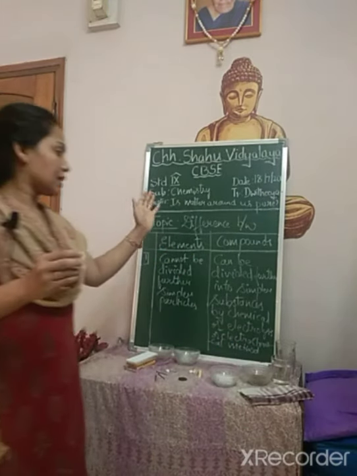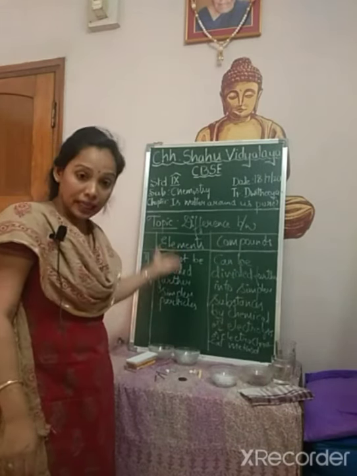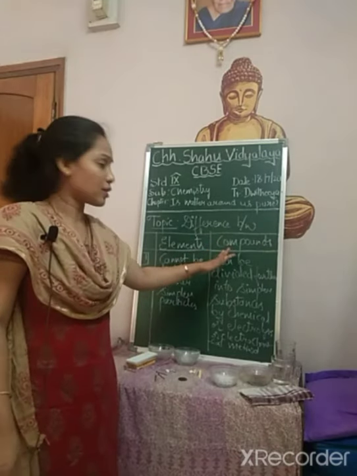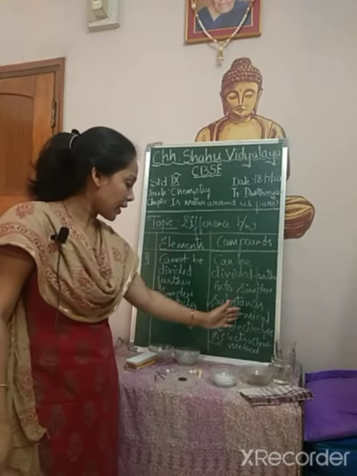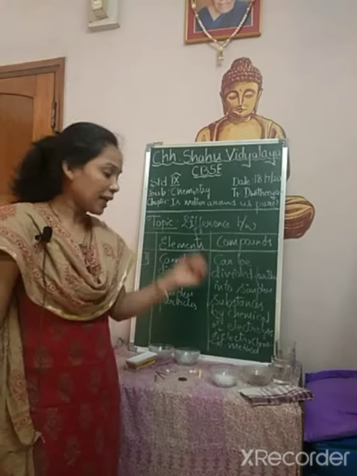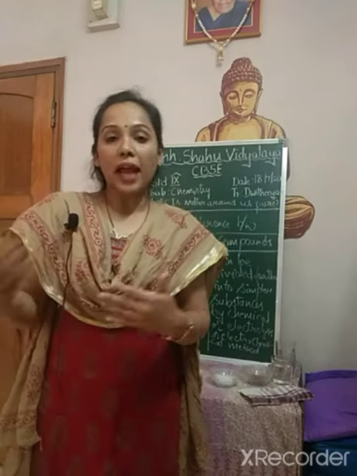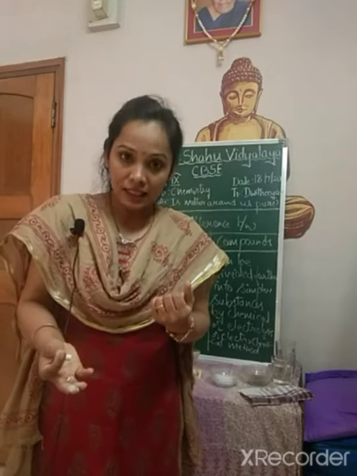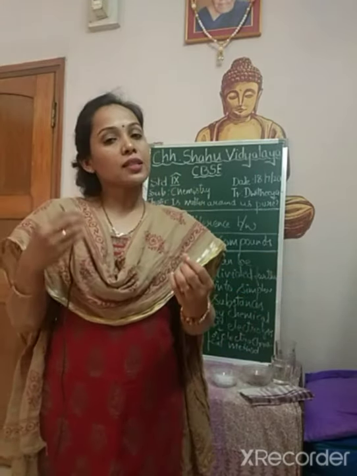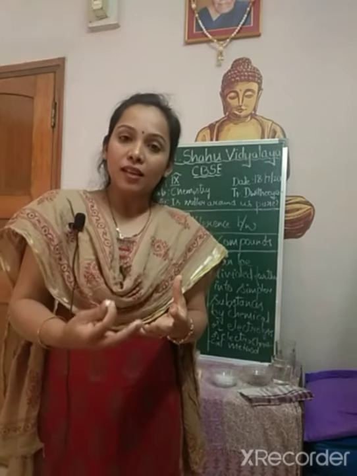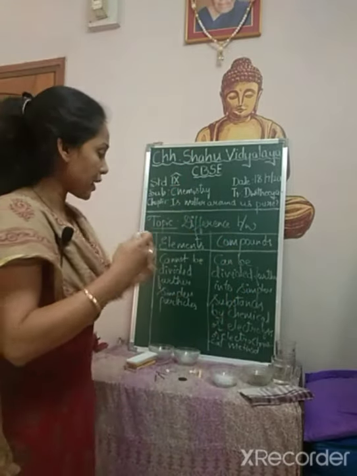So we can divide a compound further into simpler substances, which is nothing but elements. You know that compounds are made up of elements. So we can divide compounds into elements by chemical or electrolytic methods, even by heating. Chemical methods may be making it react with some other chemical, or just heating the compound can decompose it to form the constituent elements, or just by passing electricity through this compound we can get the elements which they are made up of.